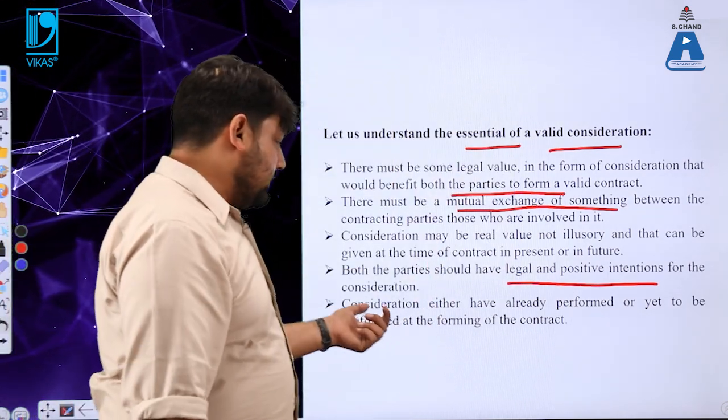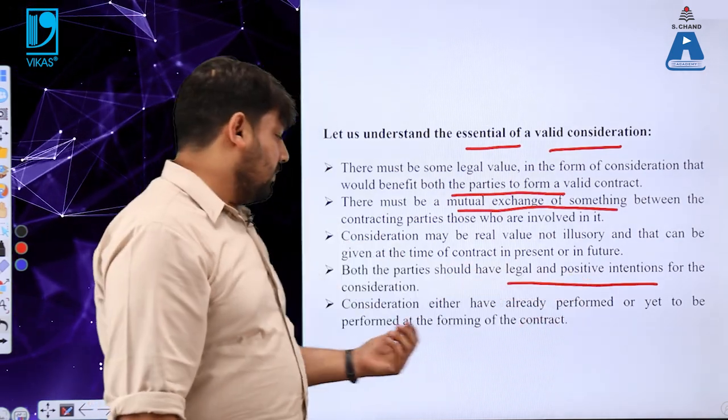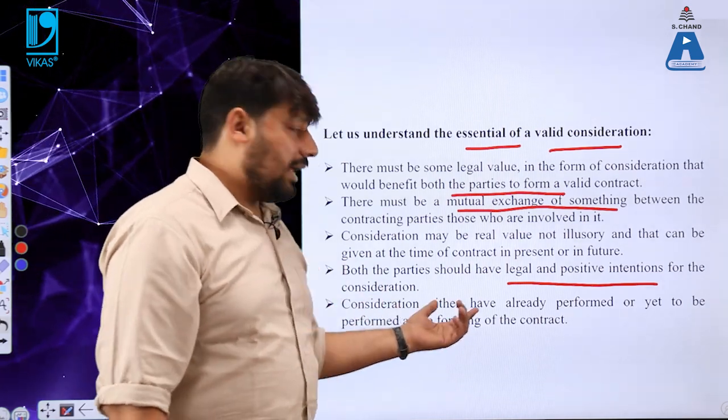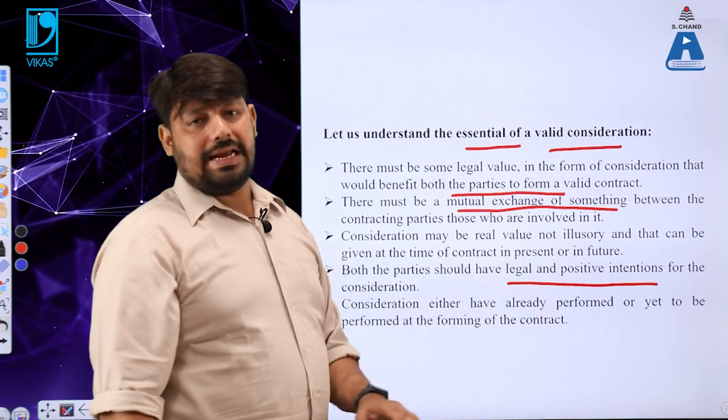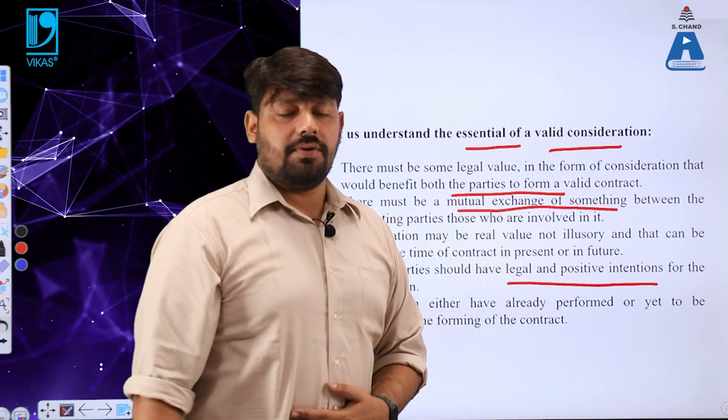And what is that? Consideration either has already been performed, which is known as executed, or is yet to be performed, which is known as executory, at the time of formation of the contract. So these are the essentials which are absolutely required to form a valid contract.